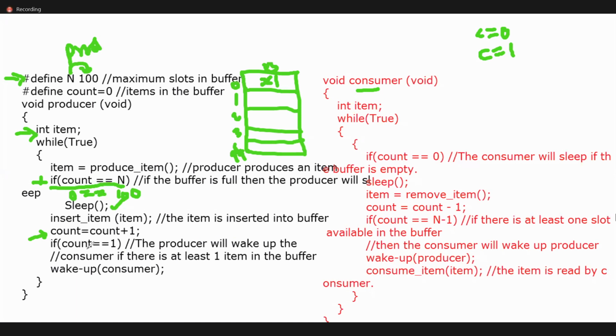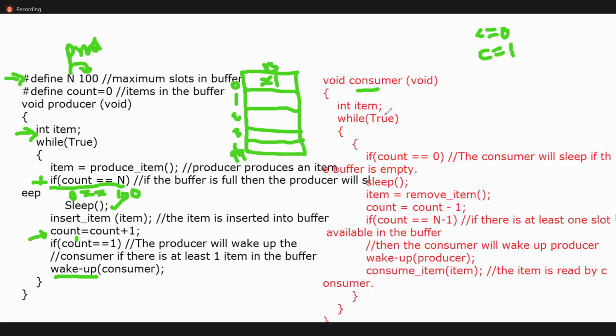But count equal to 1 means already 1. As of now count is 1, condition true. That means already one item is there. So the producer will send the wake up call to the consumer. One item is there, you can consume it. Yes or no? Already in the buffer one item is there, you can go and consume that item. Okay? Understood? This is the producer logic.